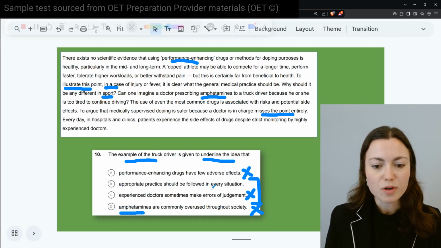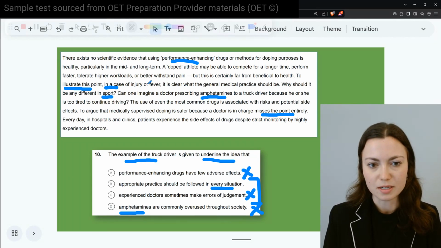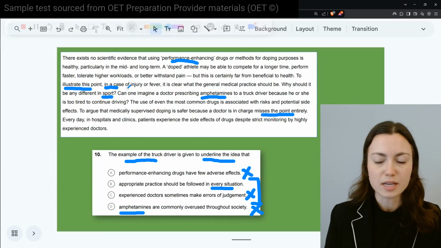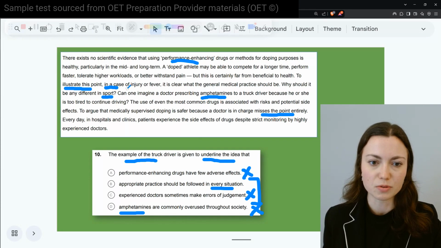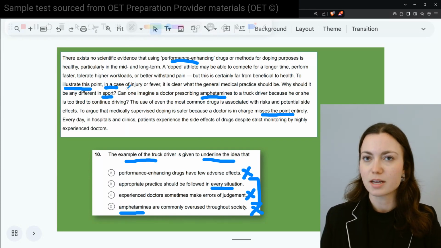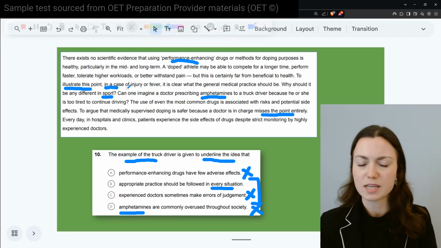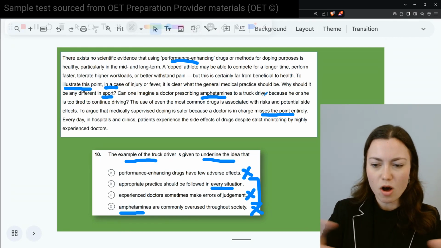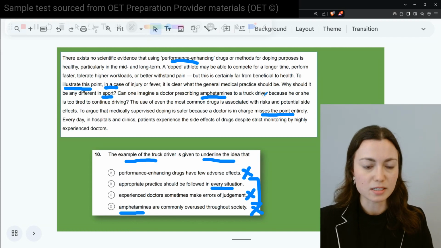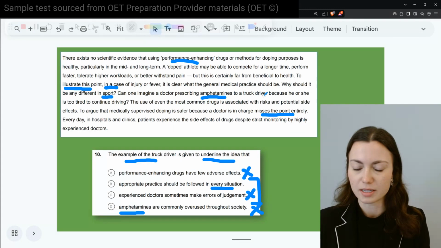Appropriate practice should be followed in every situation. That's clearly represented here by the fact that they're saying, we know in cases of fever and injury what to do, but just like we're making this exception for high performance athletes, we wouldn't do that for truck drivers. So all of these different scenarios are basically saying it should be the same. Standard appropriate practice should be followed in that way.